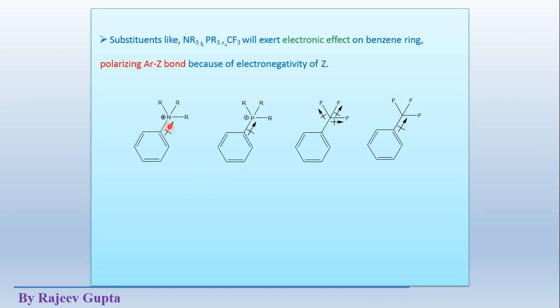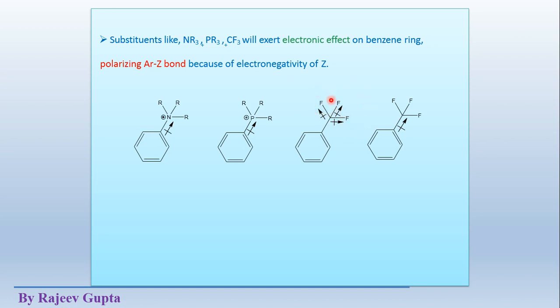See, here it is shown as a minus I effect, where this complete group pulls these sigma bonding electrons outside the ring. So overall the electron density decreases in the ring. In this case, this carbon atom which is attached to three fluorine atoms, these fluorine atoms are highly electronegative, the highest electronegativity in the periodic table.